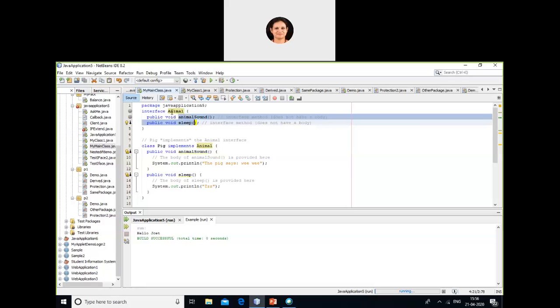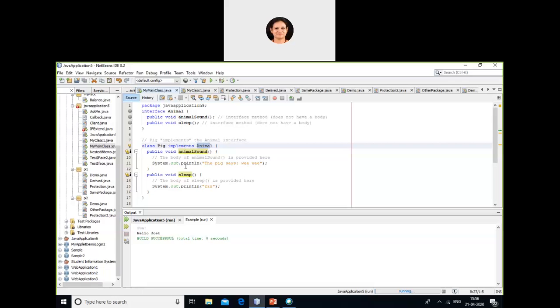Remember. So your animal interface has how many functions? It has two functions, animal sound and sleep. Inside the interface, the body is not there. I'm only giving the prototype for both the functions. Now I have a class pig which is implementing animal. So what is animal? Animal is an interface. In this interface I have defined two functions, animal sound and sleep.